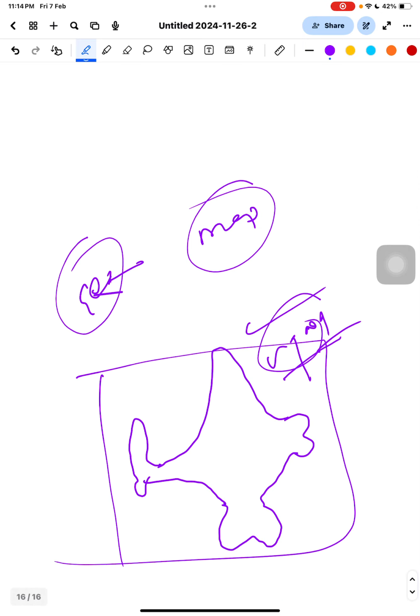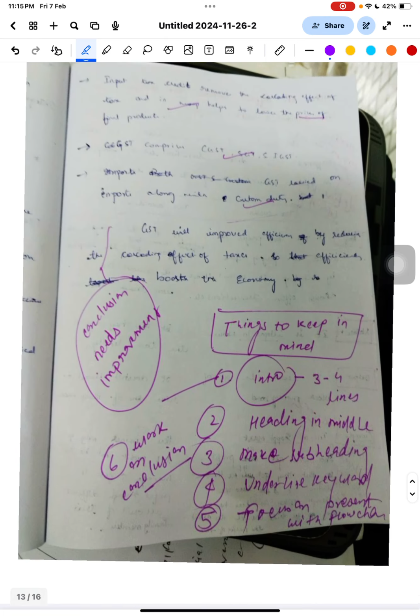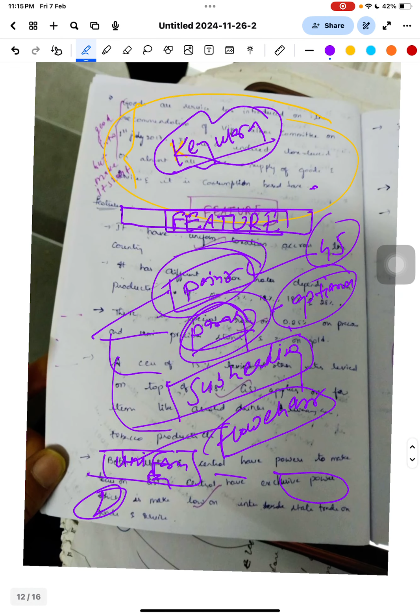So in a geography question, when you write any question like industry, just make the diagram and mark that this industry is here, this industry is here. These are also called flowcharts. So there are many ways to write the body part: point, paragraph, subheadings, flowchart, and everything.